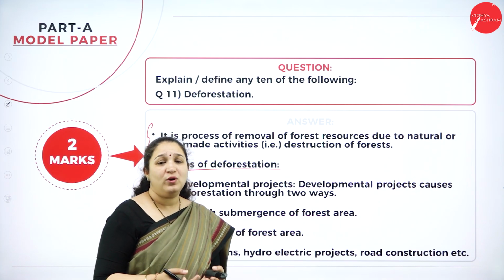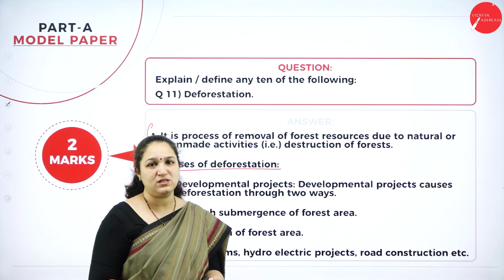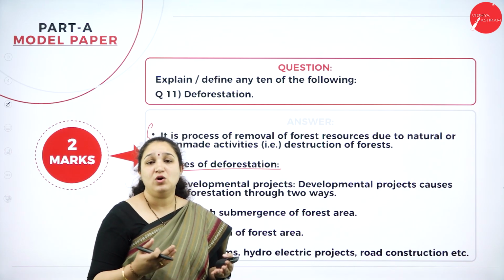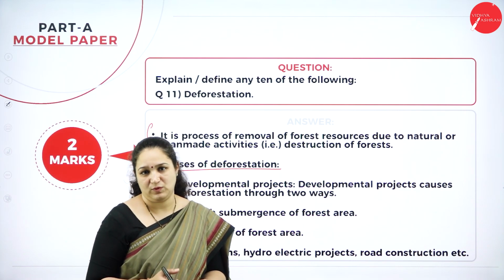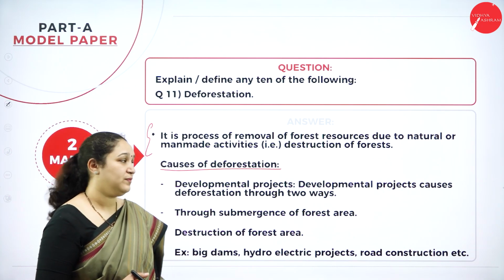But you don't have to write all of them for 2 marks. Just remember, it's only for 2 marks. You can write a few points which you feel are very important causes of deforestation. Okay, it's very important to write what exactly is the meaning of deforestation.